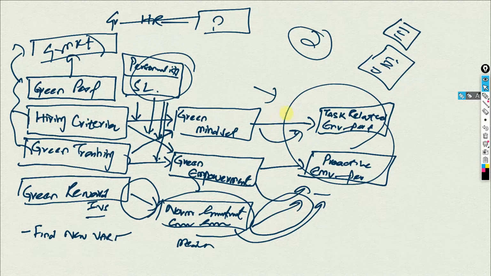Keep track of these papers, save these papers, and then when you start your write-up, you can use these papers to present your gaps, as these authors have recommended that these variables shall be taken into consideration in future research. But it is not enough to just mention that these variables shall be considered in future. You have to explain why. But for now, this is how you can develop your own model based on existing research. Thank you very much.